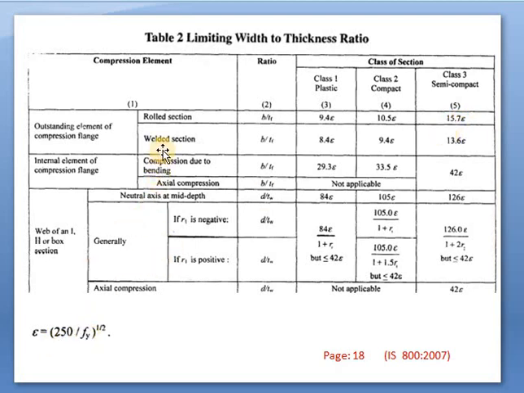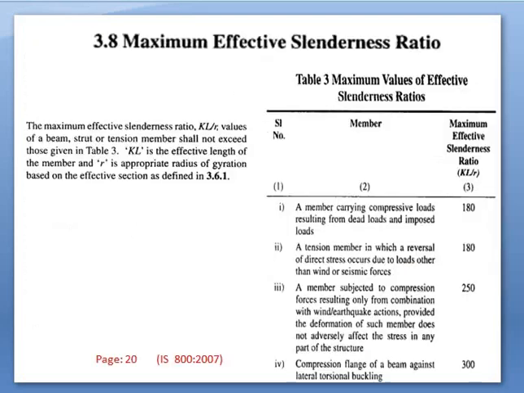If it is a welded section, normally it is rolled sections or welded sections. So again b by tf we can take for third class as 13.6 epsilon, 9.4 epsilon for class 2, and 8.4 epsilon for class 1. Depending upon the class, we have to take this b by tf and put the value of epsilon as this. Again, for internal elements of compression flange, compression due to bending, we can take this as 42 times epsilon. If the neutral axis is at mid section, again we can take this formula. So all of this has been mentioned on page number 18 of IS 800 2007.